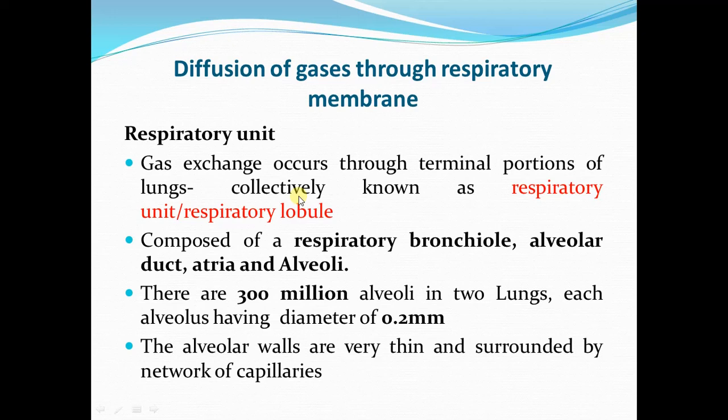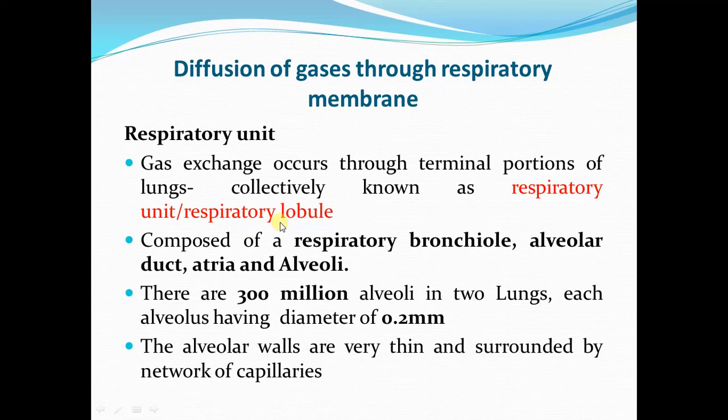From our previous discussions, we know that gas exchange does not occur in all portions of the respiratory tract. It only occurs in the terminal portions of the lungs. The terminal portions of the lungs which are involved in gas exchange are collectively known as the respiratory unit or the respiratory lobule.